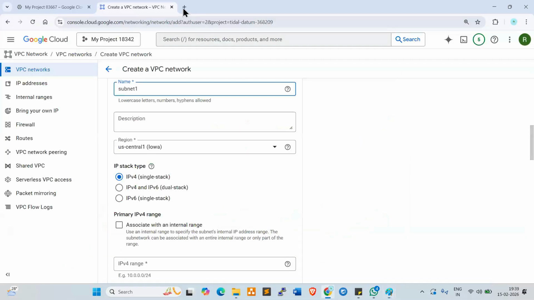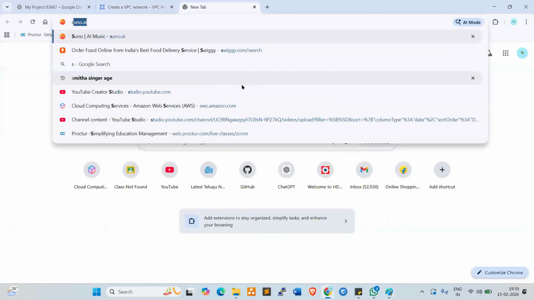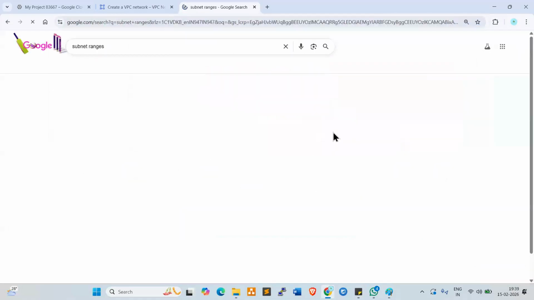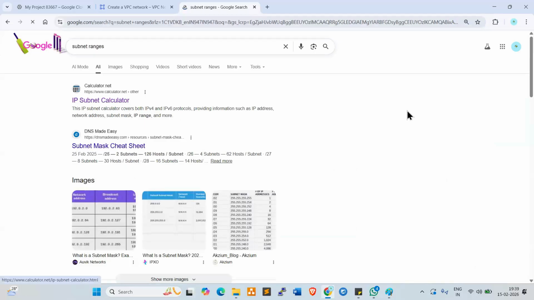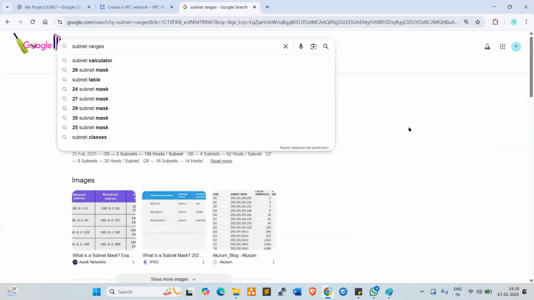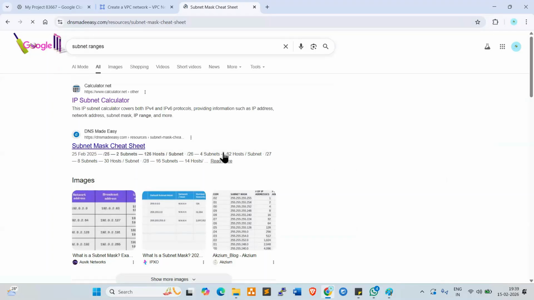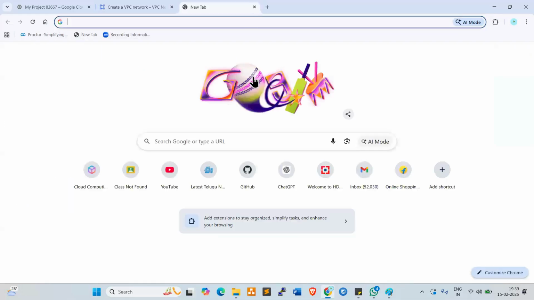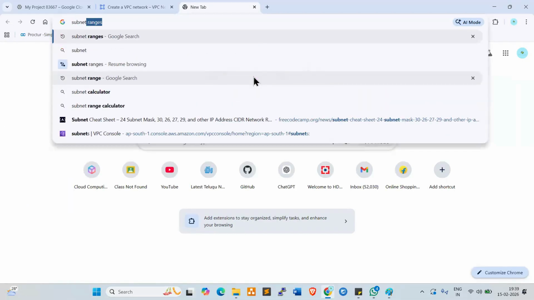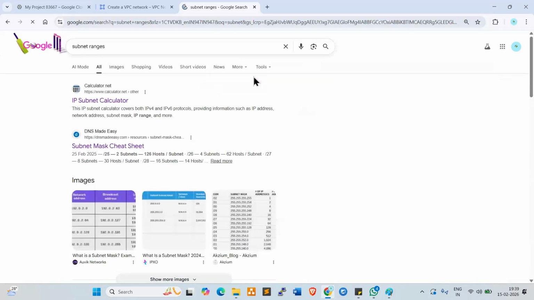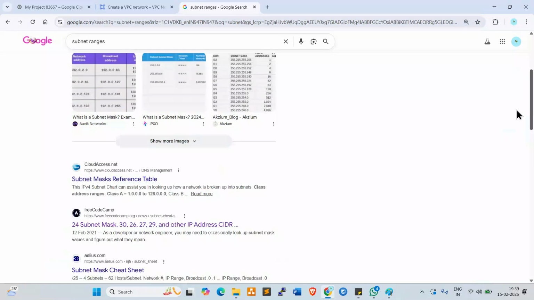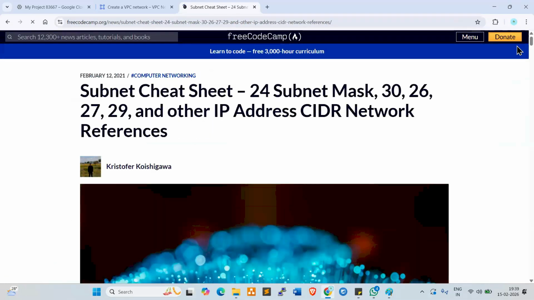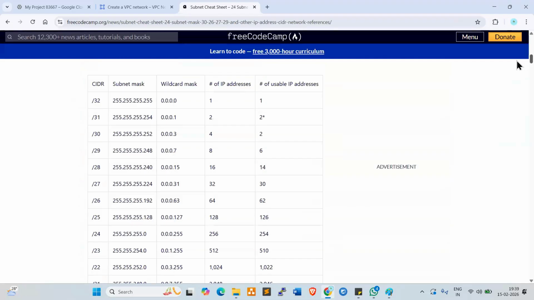Let me show you something quickly. Subnet ranges. Go to subnet ranges here. Look here, everyone.